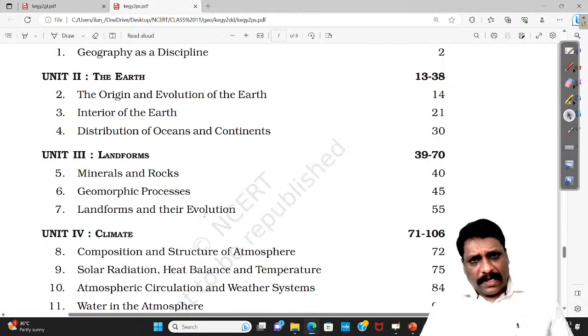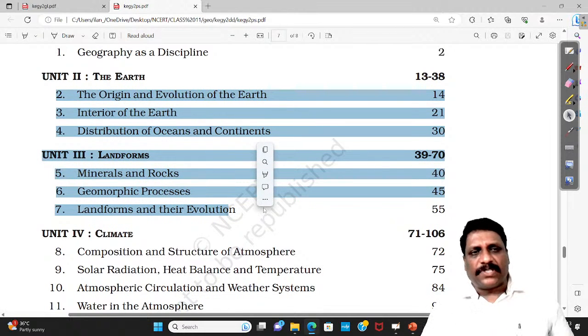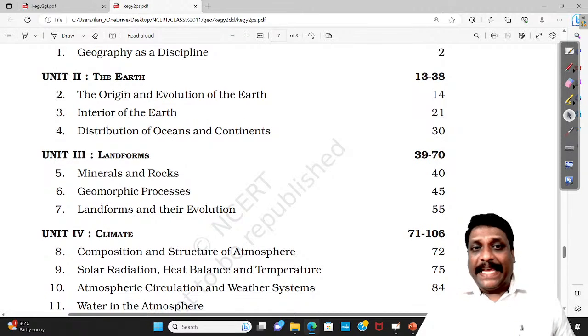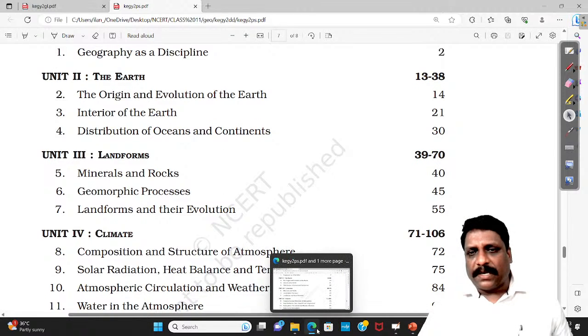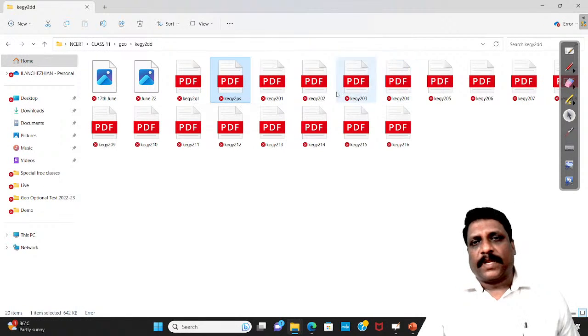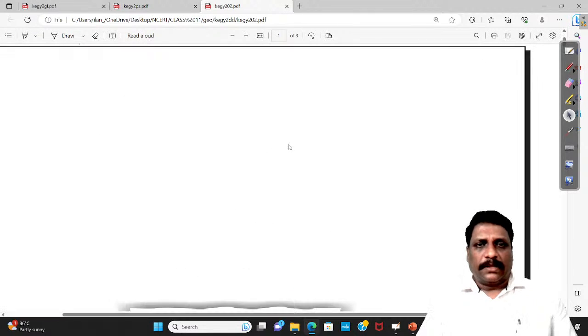One thing: 7 chapters, not even 7 chapters to be very precise, 6 chapters we are going to take today. And already 10 minutes, the general orientation, I have just given. So hardly around 8 to 10 minutes I can invest on each and every topic, suggesting what exactly is important for us. So, my dear friends, starting from this unit 2, the Earth.